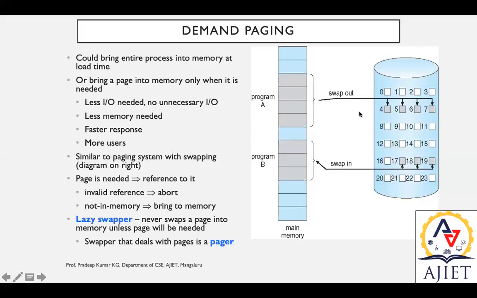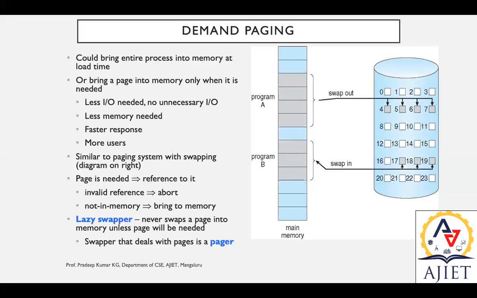If there is no data available or the address is invalid, then there is a need to abort. If there is no data in memory, then it is brought into memory. This scenario can be done using a lazy swapper also.